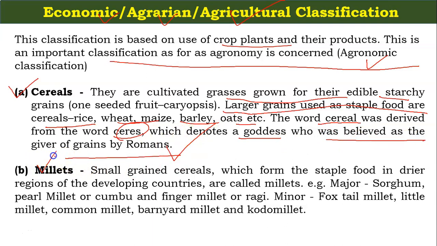The second one is millets, small grain cereals which form the staple food in drier regions of the developing countries. Examples are sorghum, pearl millet, kumbu, and finger millet, ragi. And under the minor millets are the foxtail millets, little millets, common millets, barnyard millets and kodo millets.